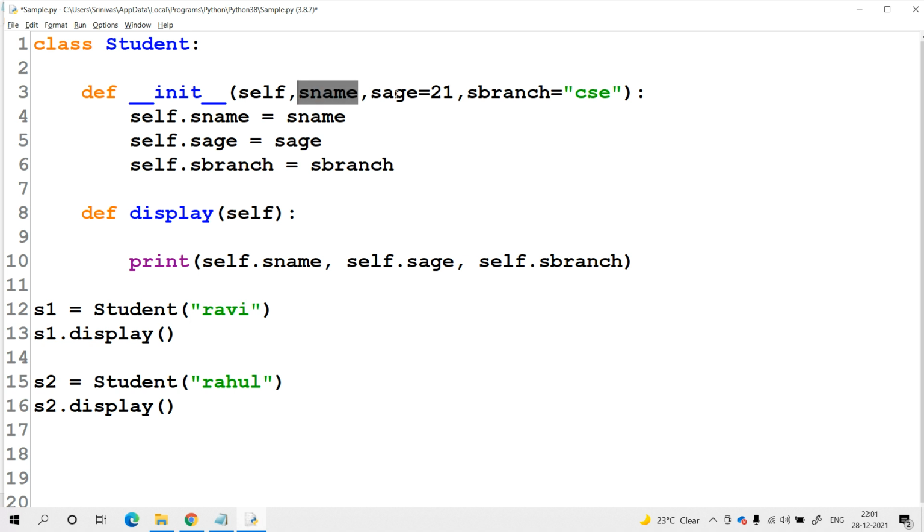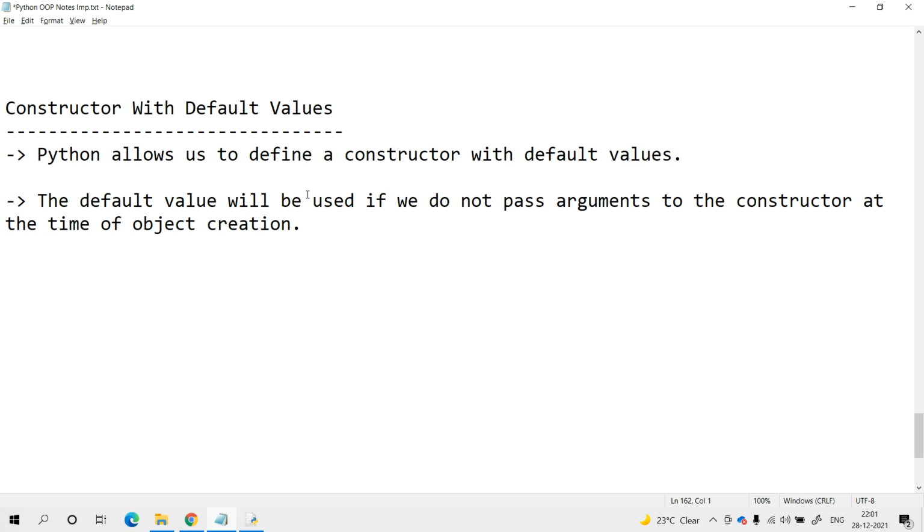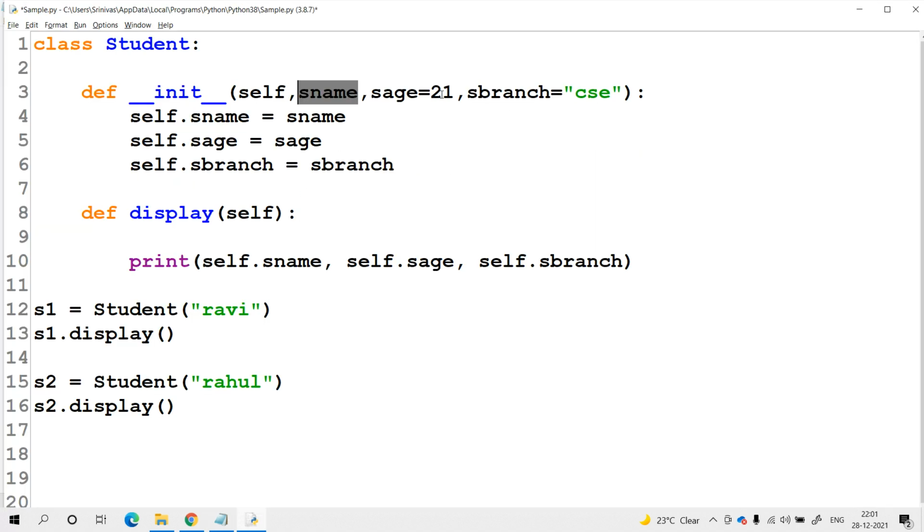So I did not pass the values for s age and s branch. But within this constructor itself, for s age and s branch, we have some default values so that we can use them. So the point is, the default values will be used if you do not pass the arguments to the constructor while creating the object. The default values that are available are 21 and CSC for s age and s branch. So those will be helpful for us to assign the values. s age is 21 and s branch is CSC.